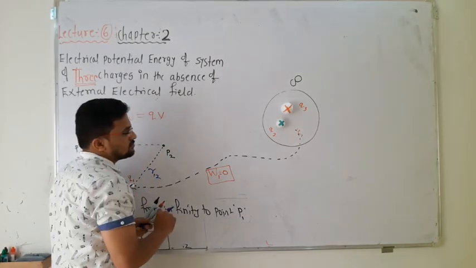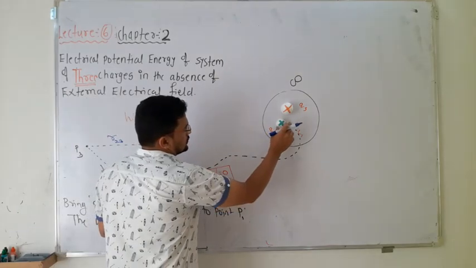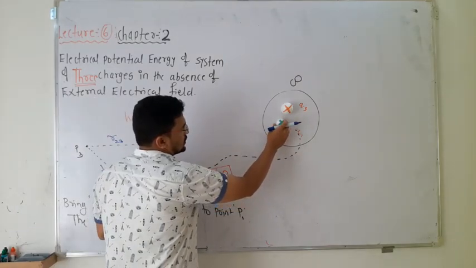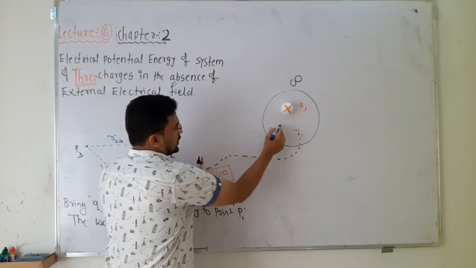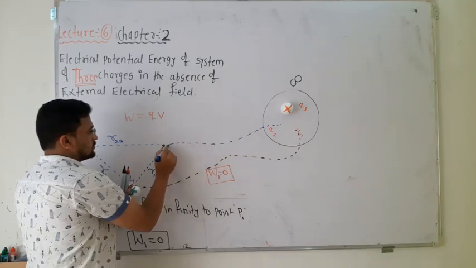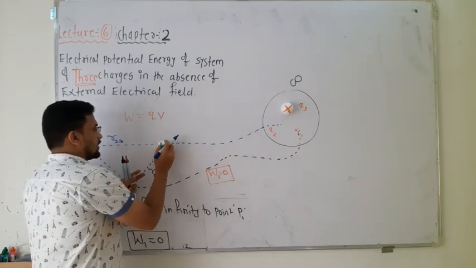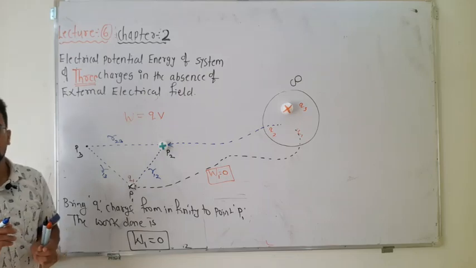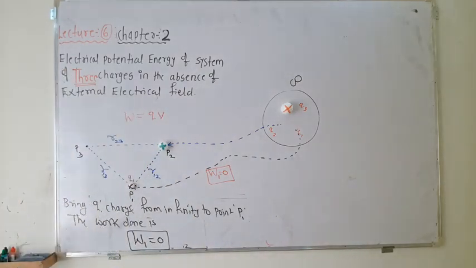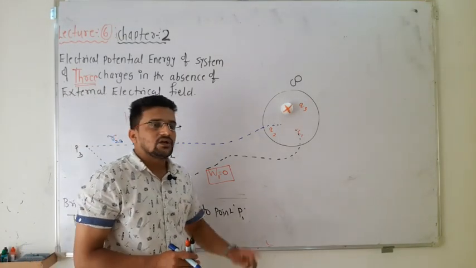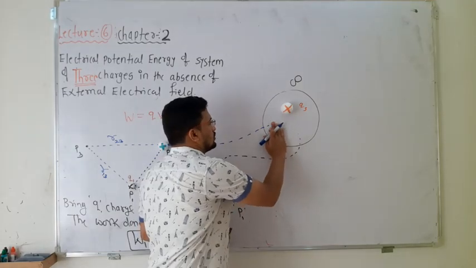So I will take this charge q2 from infinity and place it over here at point P2, correct. Let me check once again. Okay, understood. So one by one you have to break it. First q1 is over, now q2.